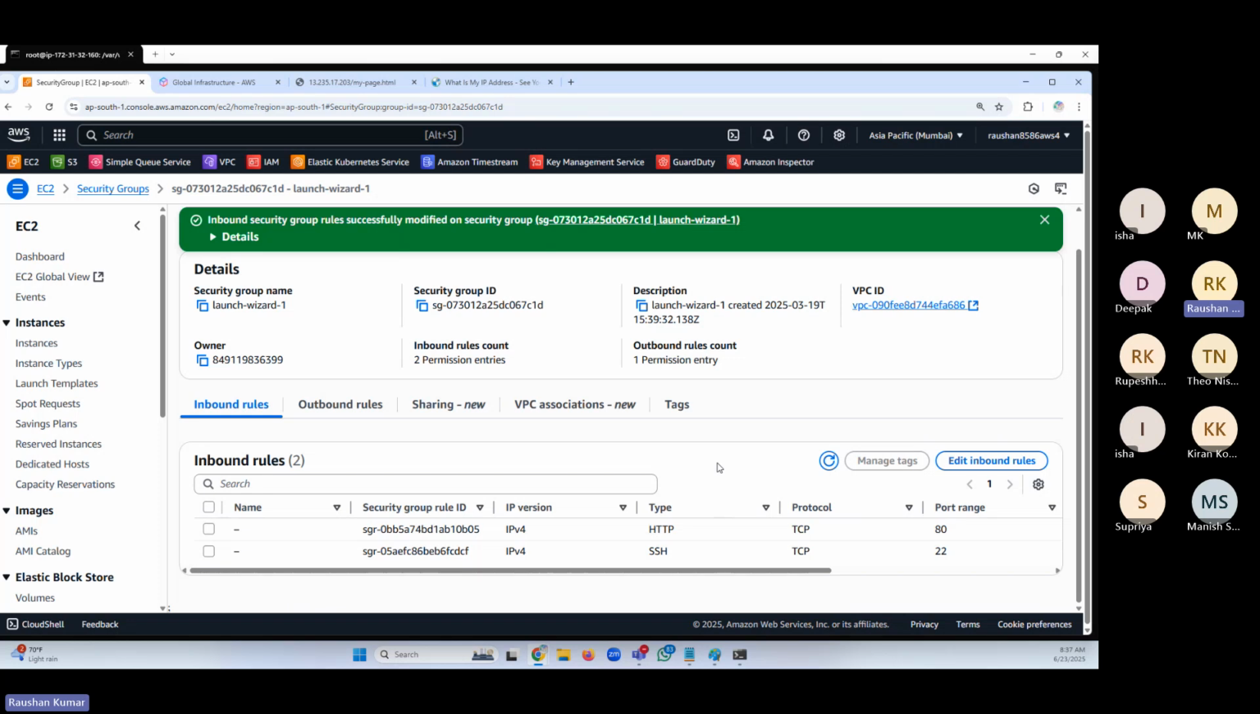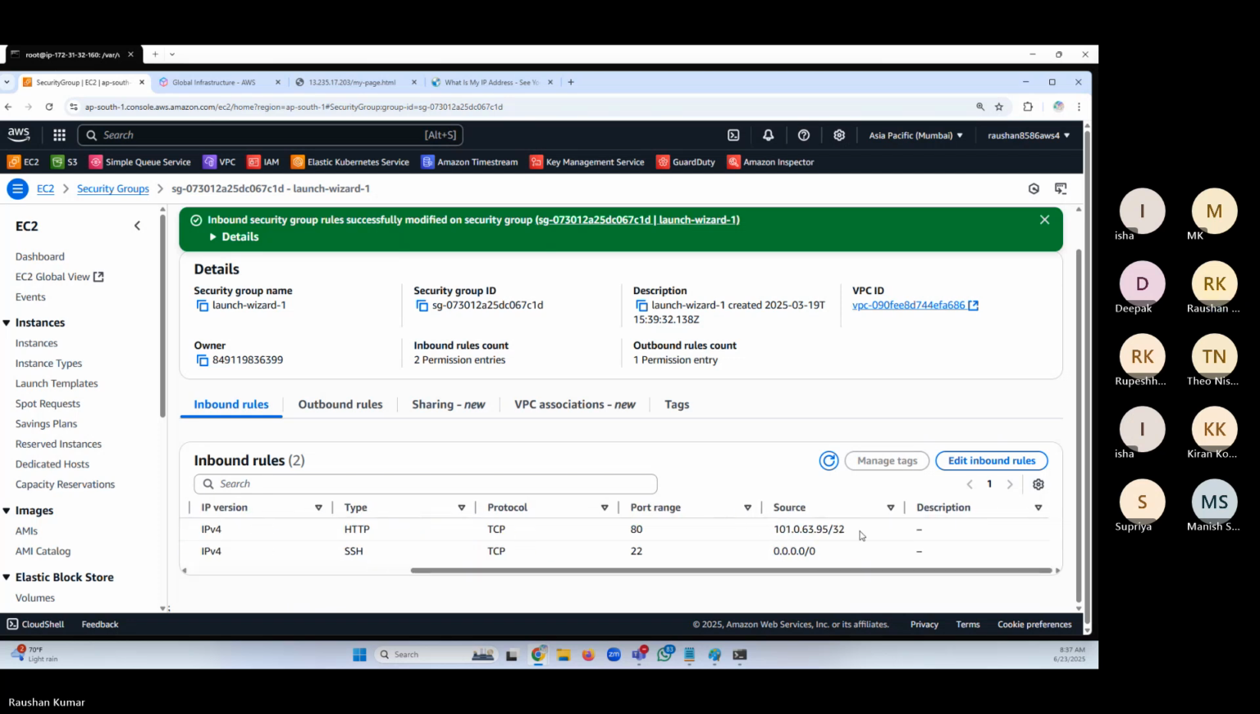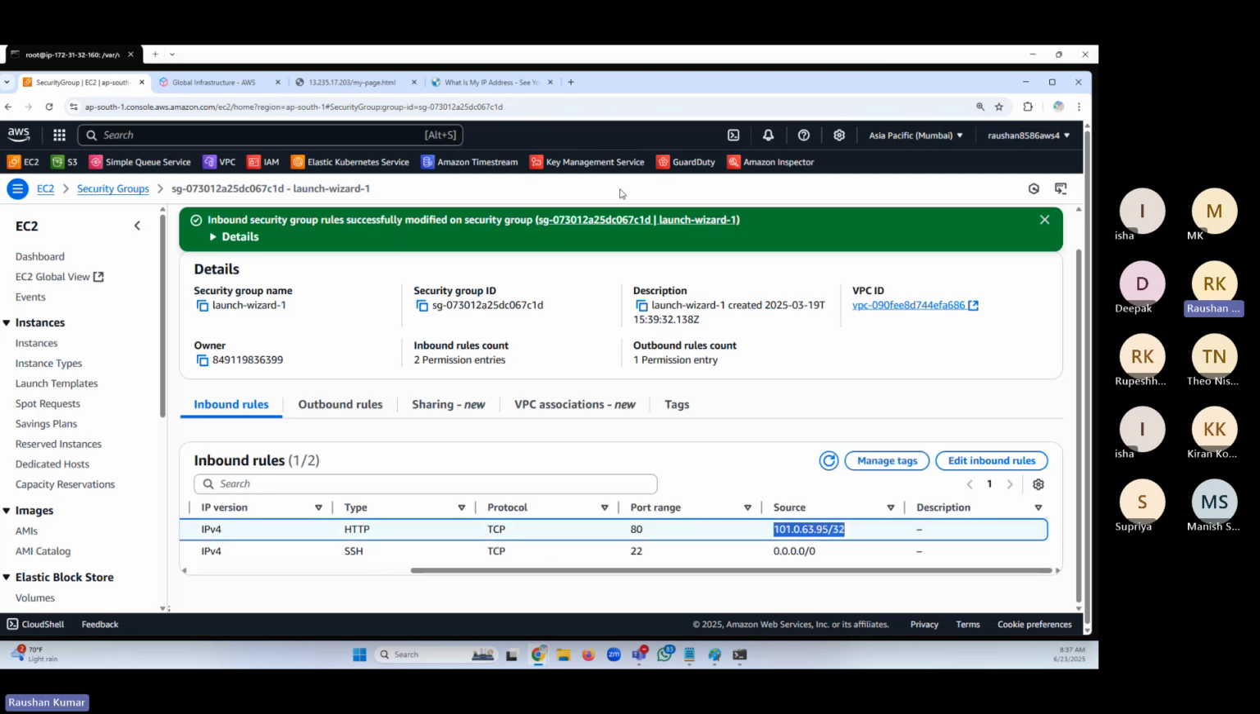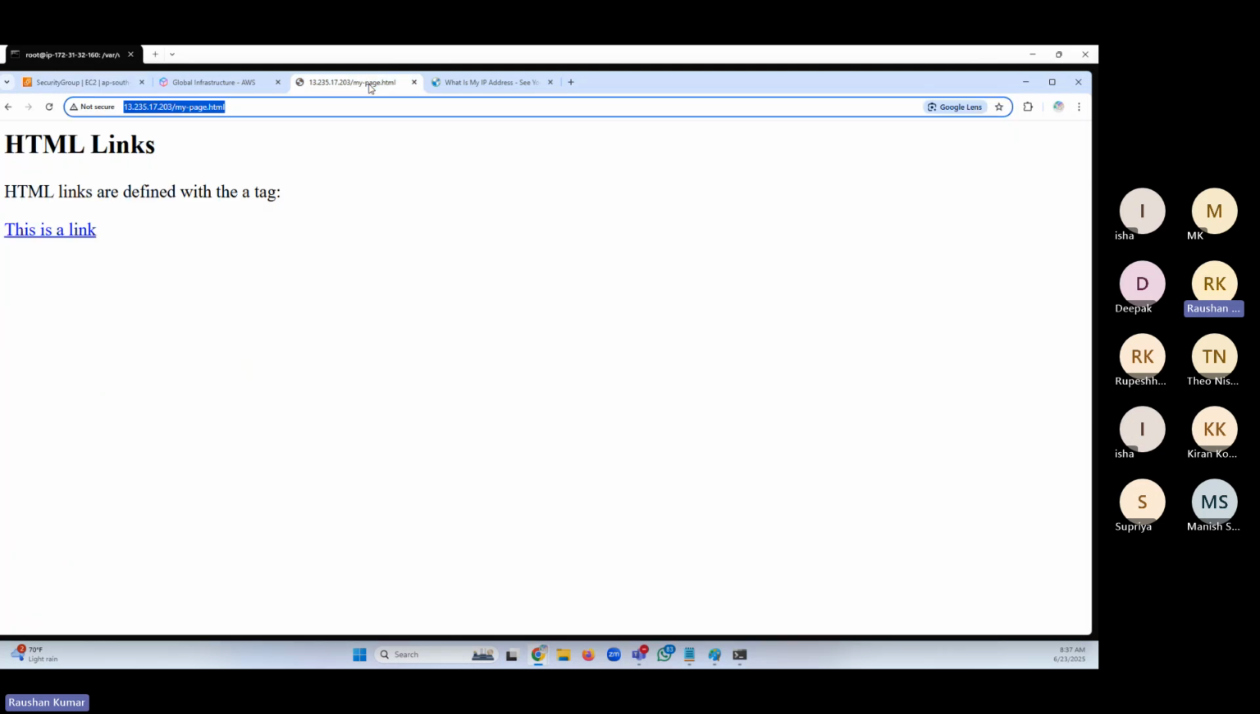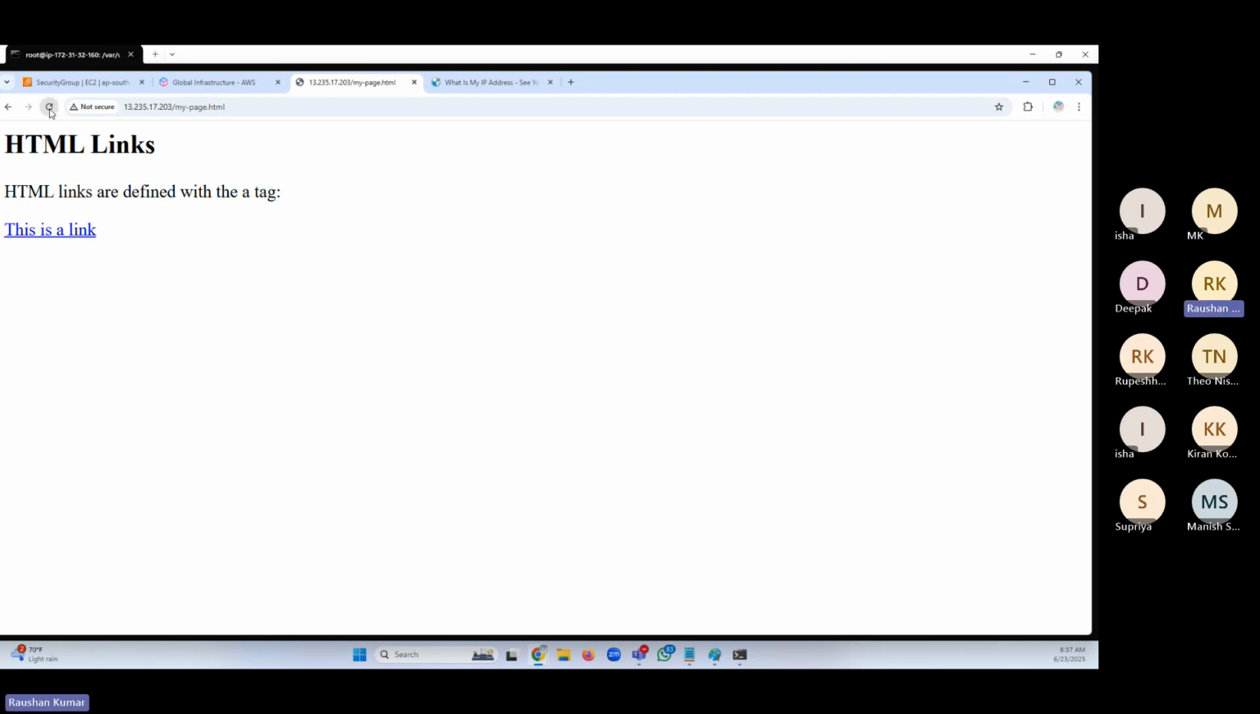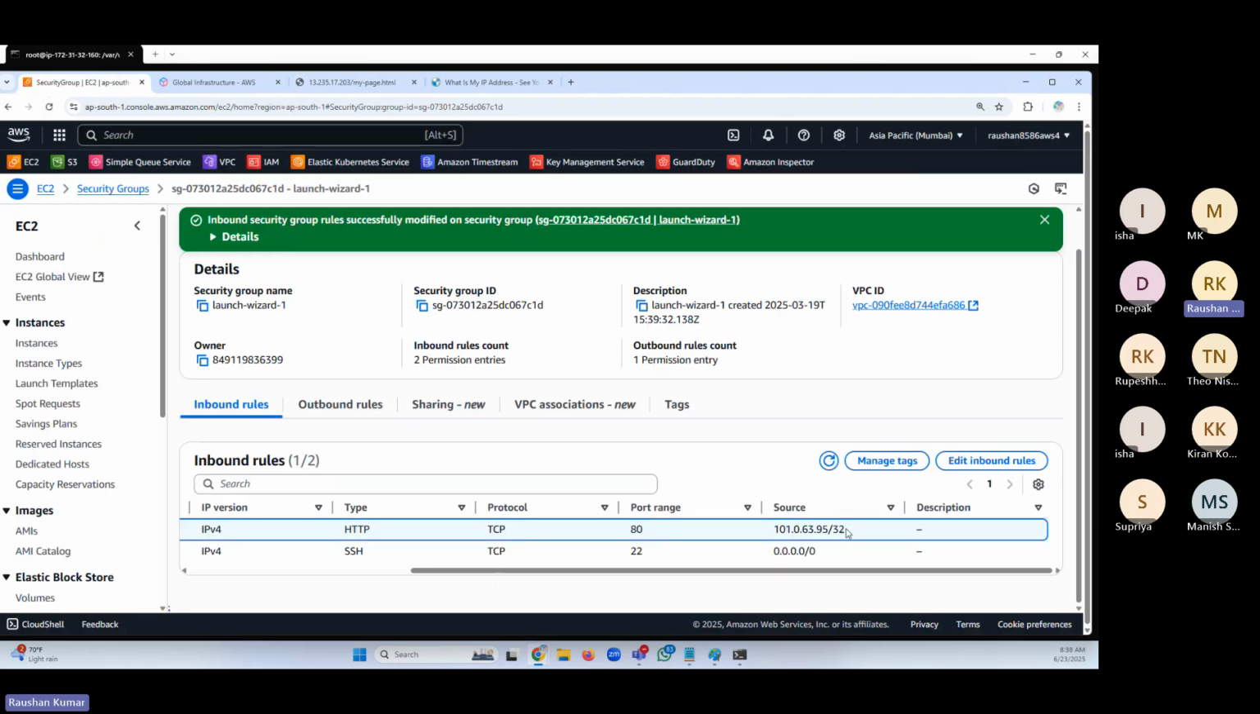Can you access this page now? Is it working for you? It will spin, spin, spin. It will not work. You can open in another window. It will not work. But for me, it's still working. I don't have any problem, because in the security group I have allowed only this IP. That's my IP.